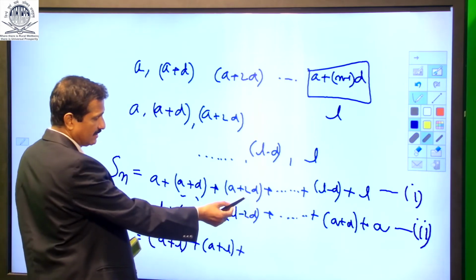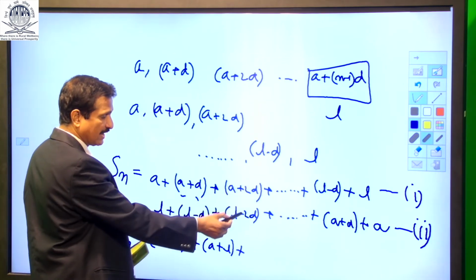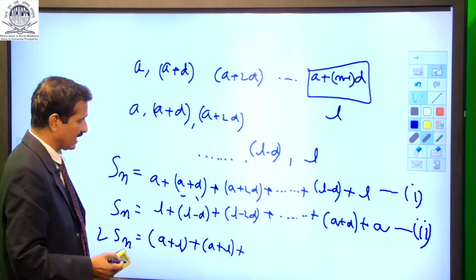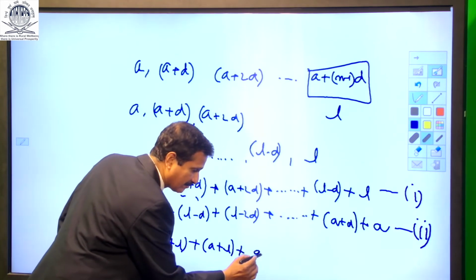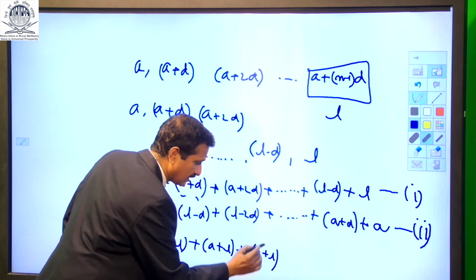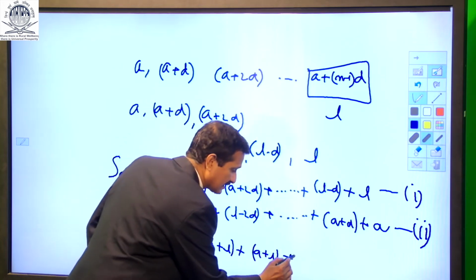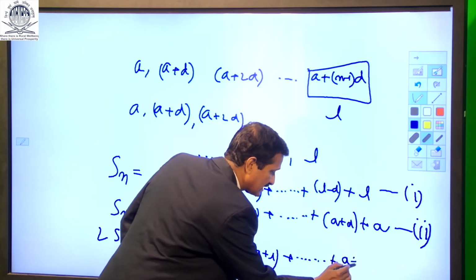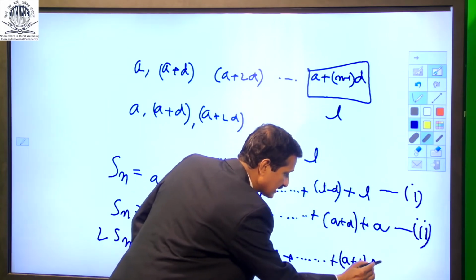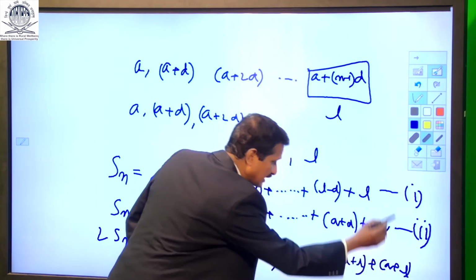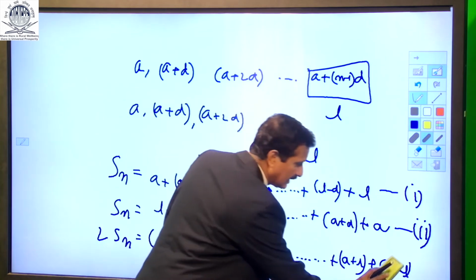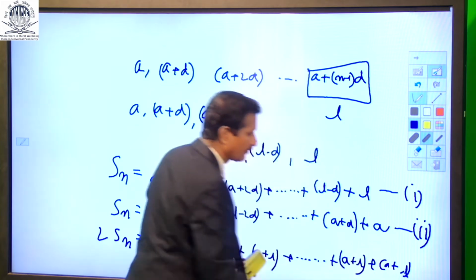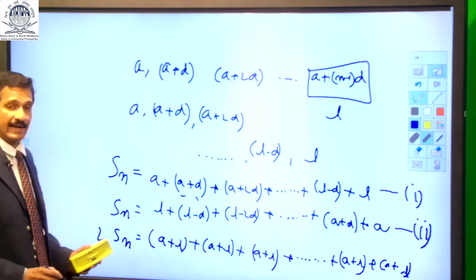We see here A plus L plus 2D minus 2D. Plus 2D and minus 2D get cancelled and we have A plus L. So for every term we have this A plus L getting repeated. So we have A plus L plus A plus L. This repetition is happening till n times.